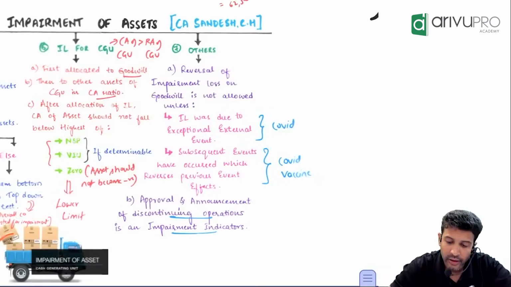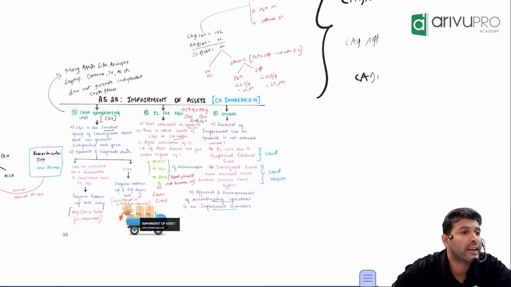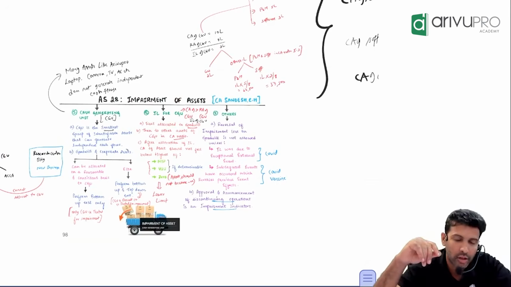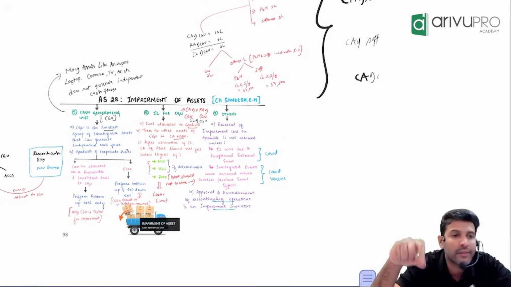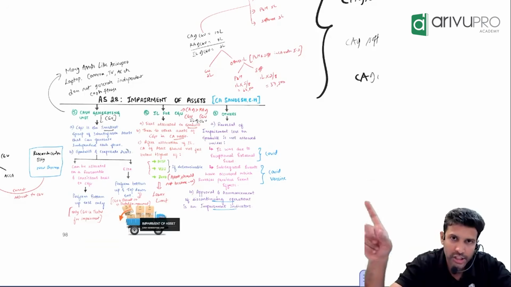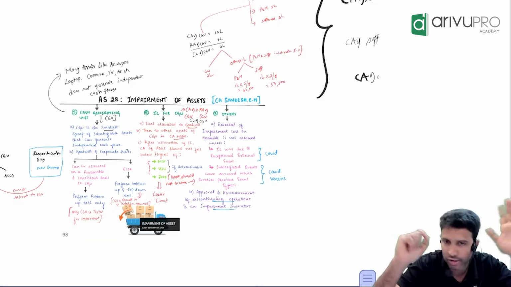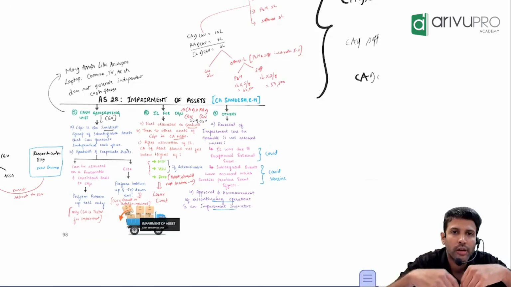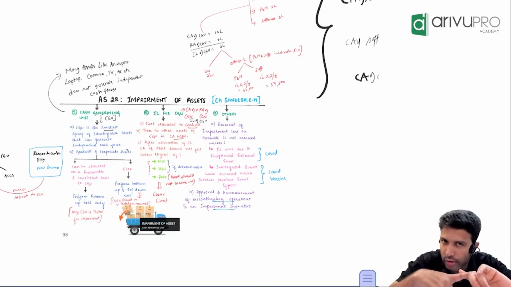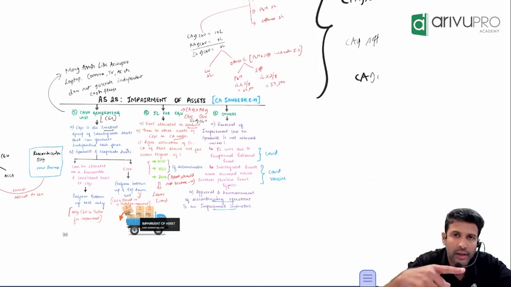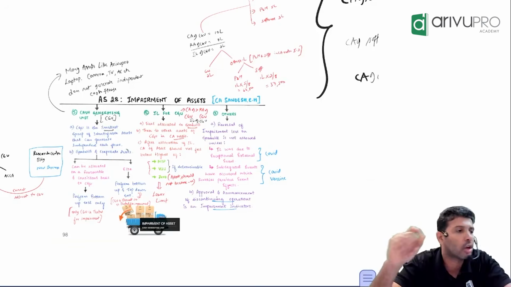Now, for every asset, can you do the impairment check at individual level? No, because some assets may not give individual benefit. In that case, you will do the impairment check at what level? Group level. That group we call a CGU. Is it the largest group or the smallest group? Smallest group. Now what you will do? Find out the carrying amount of the CGU. Compare it with the recoverable amount of the CGU. That way you will get to know if there is any impairment loss of the group.